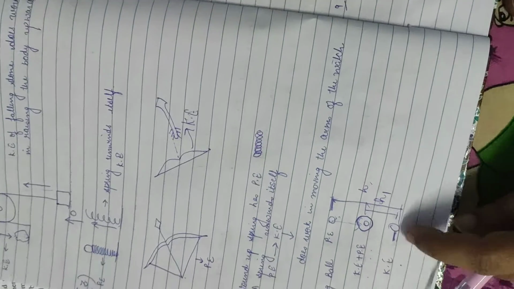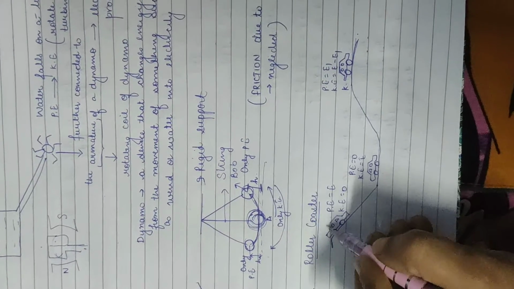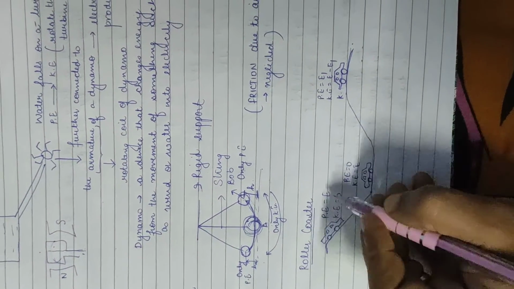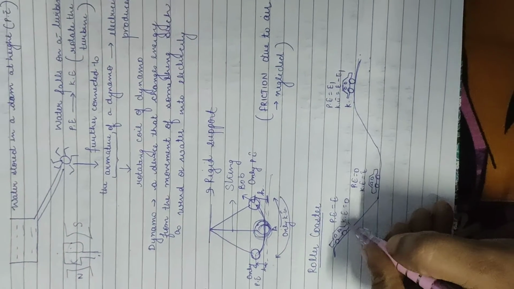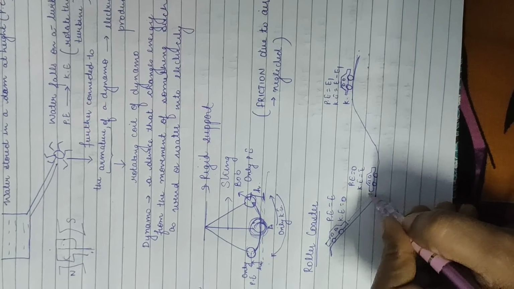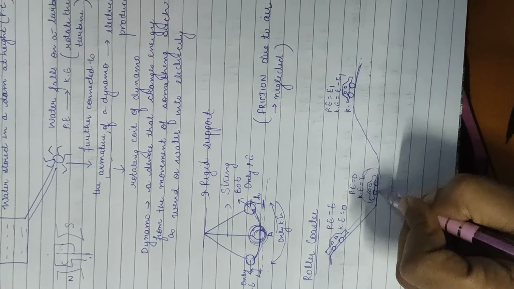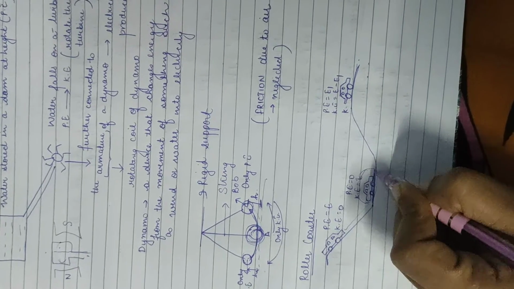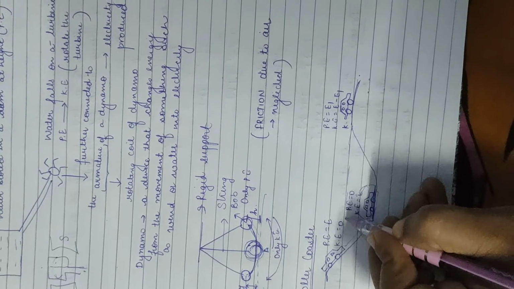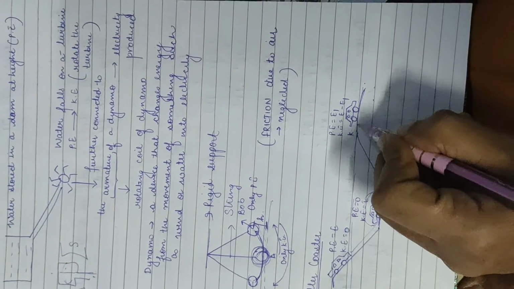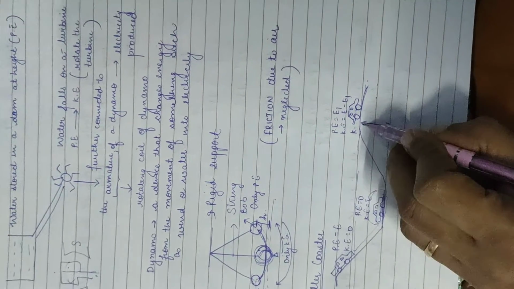This and this are very much related to each other. See now in a roller coaster, it is at some height, so the whole energy is potential energy. The car is not moving at this point. Now it's moving, and suppose it reaches here. Here it is at ground, so at this point we have only kinetic energy. Now come to this point. At this point the height is less than at the earlier point, but it is at some height.